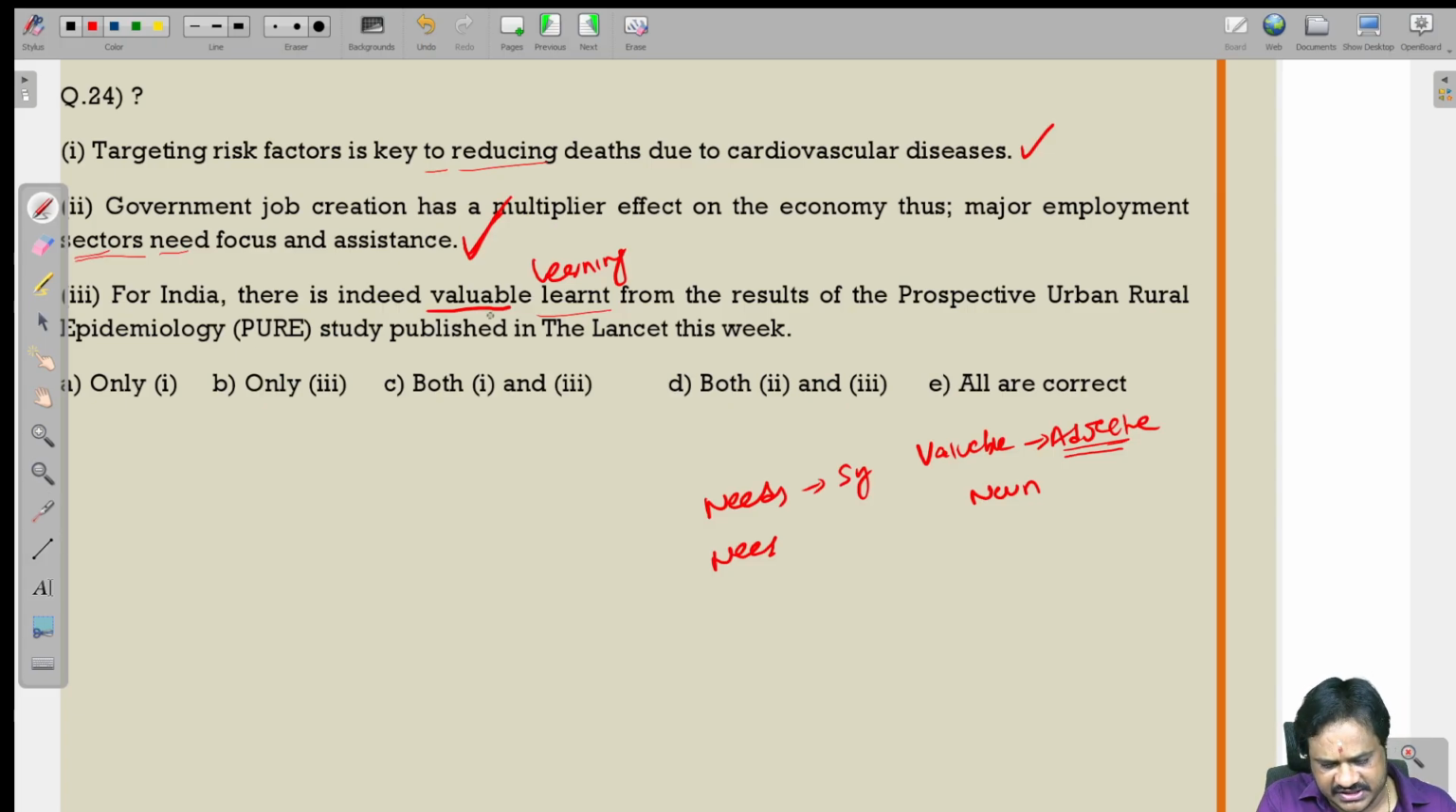Valuable is an adjective, so to qualify the adjective, you should use the noun form. Learnt is a verb, so you should use learning. From the results of prospective urban rural epidemiology study published in the Lancet this week. So we have the error only in the third one. Only 3 is the correct answer.